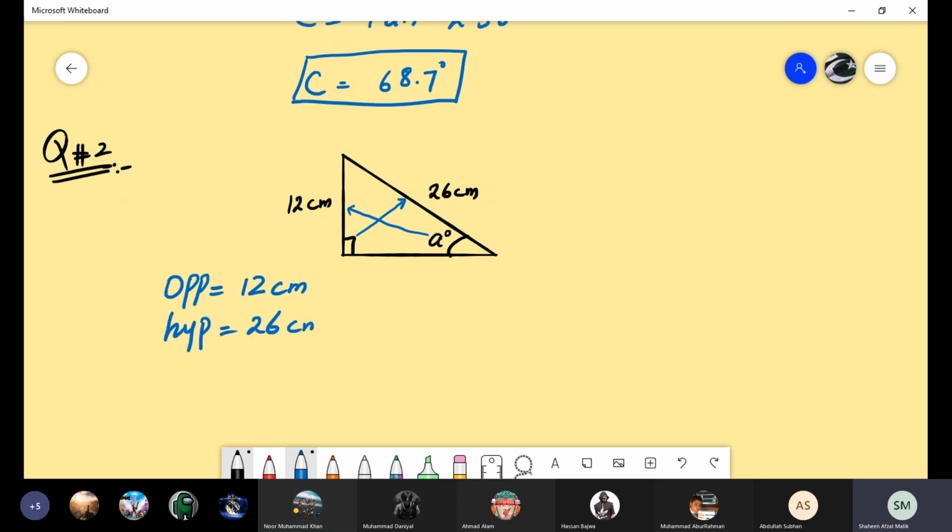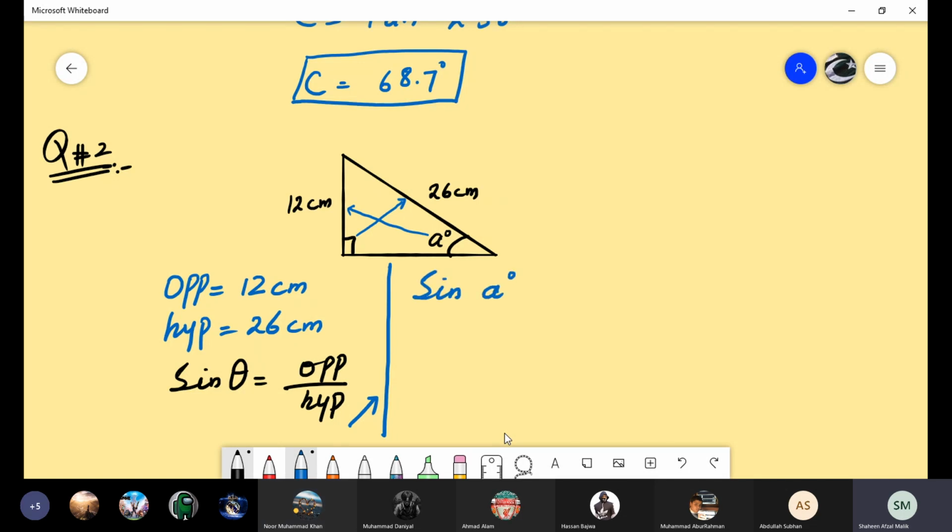So tell me which ratio is this one? Ma'am, sine. So write the first sine. Sine theta is equal to opposite over hypotenuse. Now substitute the values. When we substitute the values, it will be sine A degree is equal to opposite 12 over hypotenuse 26. Divide 12 by 26 and tell me the value.